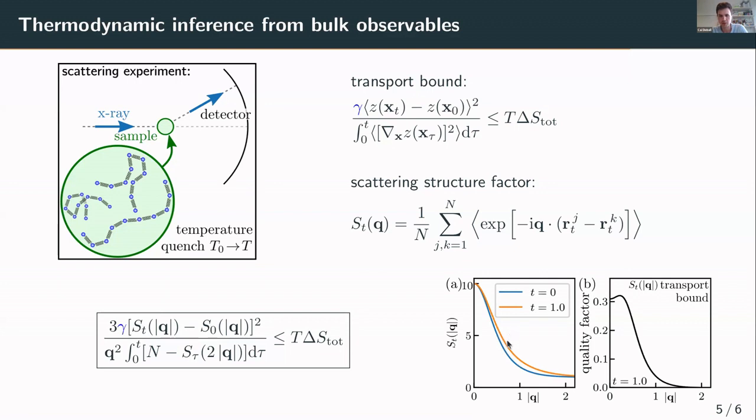So for example, if we look at 2 times at this scattering factor, time t 0 and 1, we see from the difference of these two curves that this entropy production we can infer is given by this lower bound on the left-hand side. And actually we see the lower bound is quite good. It is about 30% of the true value, even though we only measure a one-dimensional projection of this 30-dimensional system here, for 3D 10 beads.